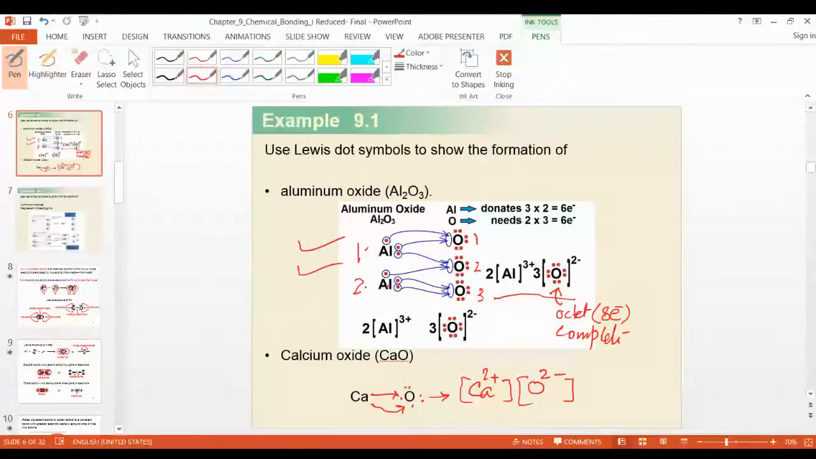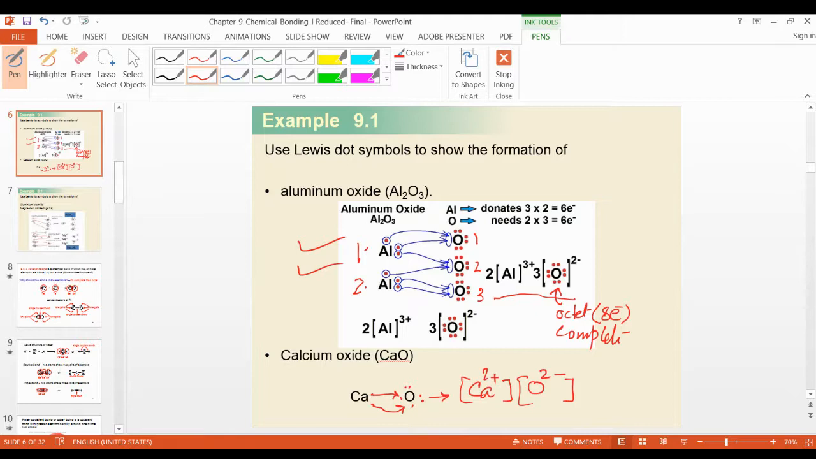Any point which is not clear, please ask me now. How to make a bond between metal and non-metal if they have different valence electrons? If they have the same valence electrons, that is very easy.